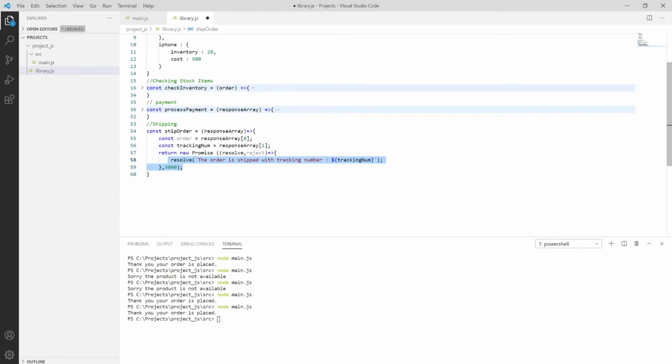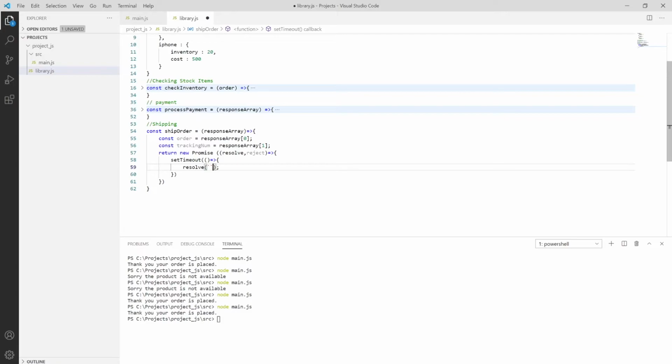So let me put it as over here. Okay, so control Z. And then we have to put set timeout function, and then inside the function which has no input parameter, and then we have to put the resolve, and then inside the resolve we have to put the order is shipped.